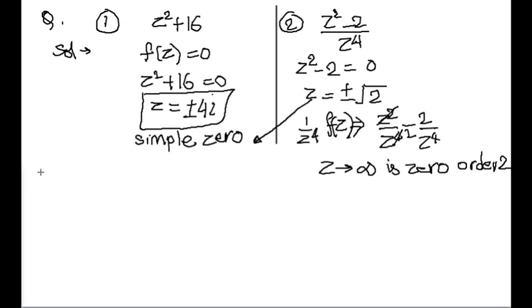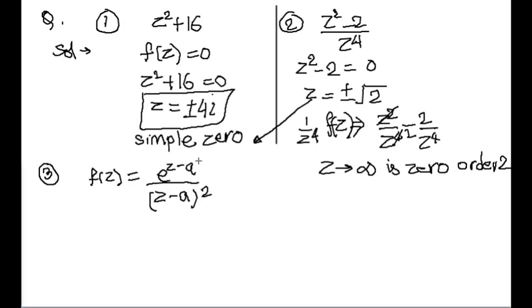Next, if we want to discuss some exponential function, my next function is like that. If f of z is given by e to the power z minus a upon z minus a whole square, find the zeros or singular points, or we can say whether it has a pole, essential singularity and so on. For this, if we have any exponential or trigonometrical function, first we should expand it.